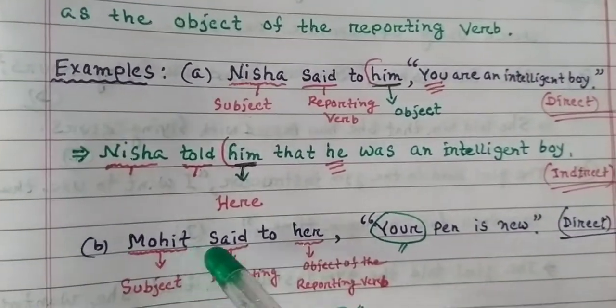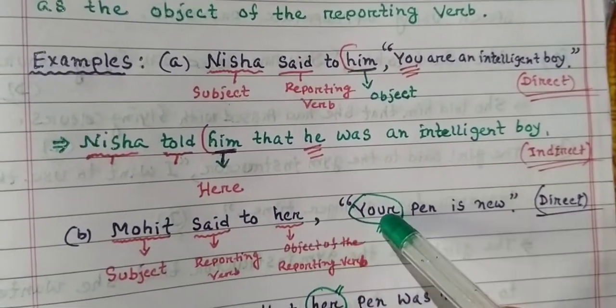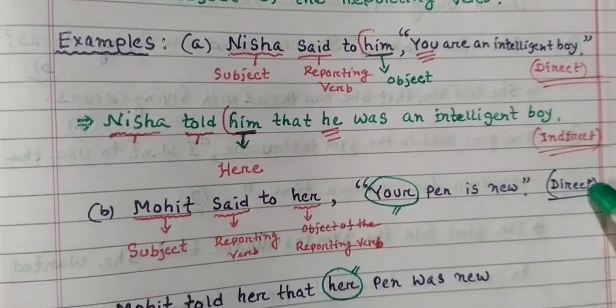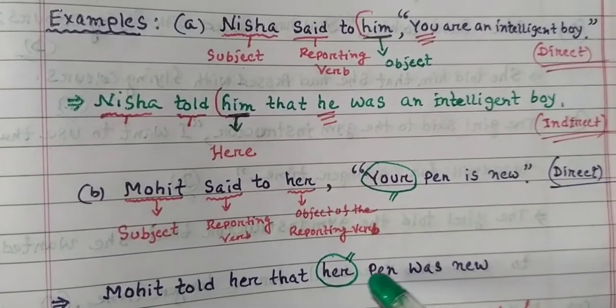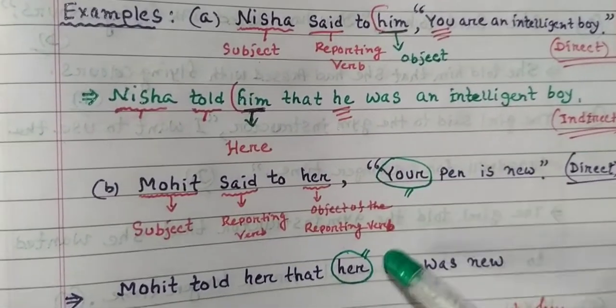Next, number B. Mohit said to her, your pen is new. Direct speech. In indirect speech, Mohit told her that her pen was new. Your changes into her.